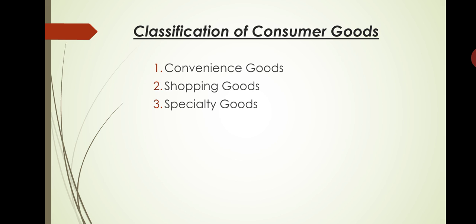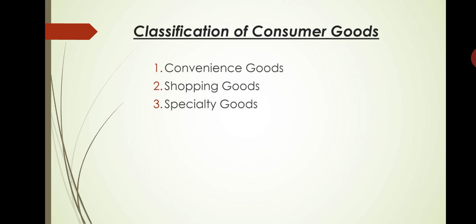And the third one, specialty goods. What is this specialty goods? Specialty goods are goods which possess certain special features or brand specifications, because of which the consumers make special efforts to visit the store in which they are sold and make their purchases without shopping. Understood? That is, without comparing the competing products sold at different shops. Here costly ready-made garments, high quality shoes, photographic equipment, electric appliances, automobiles, etc. are some of the examples of specialty goods.